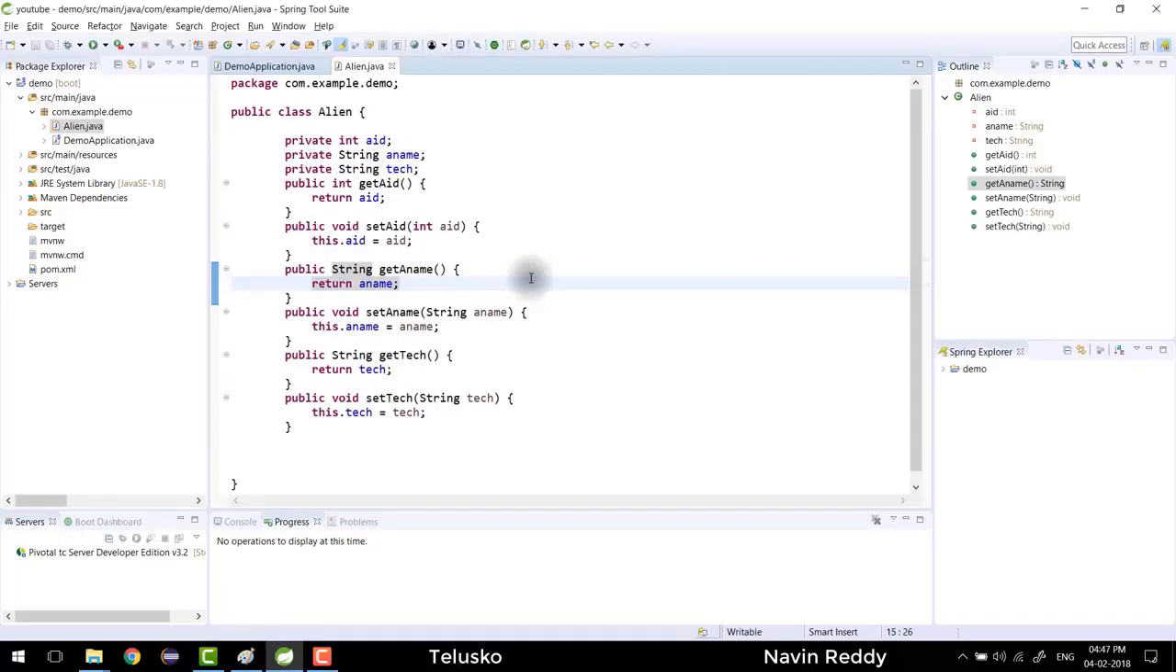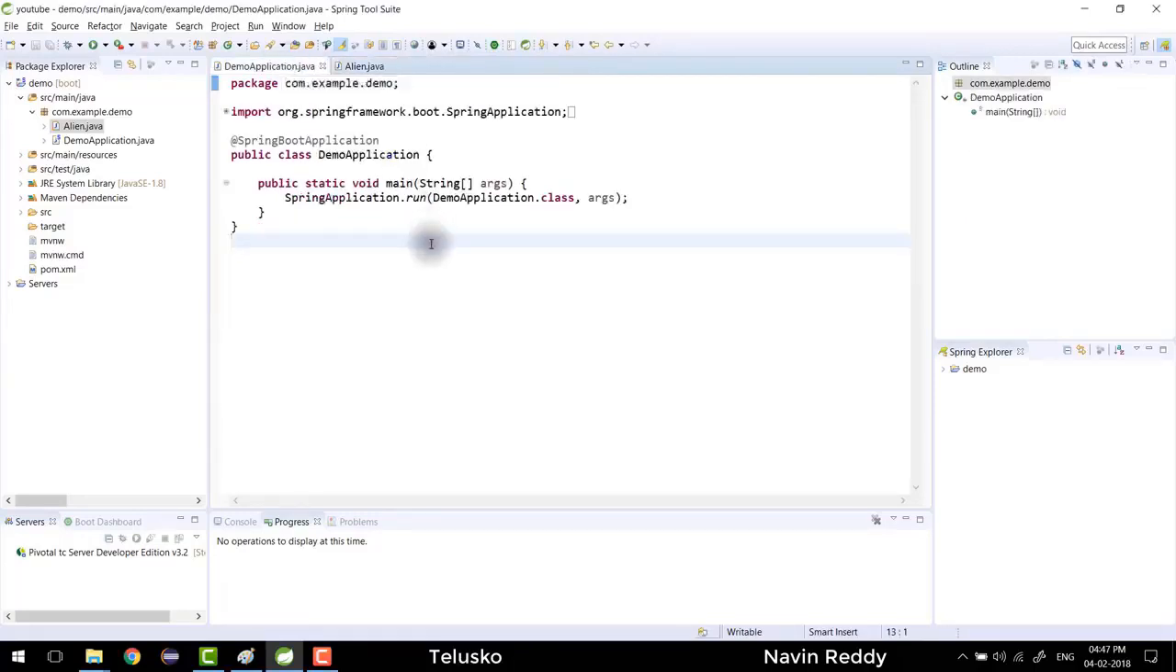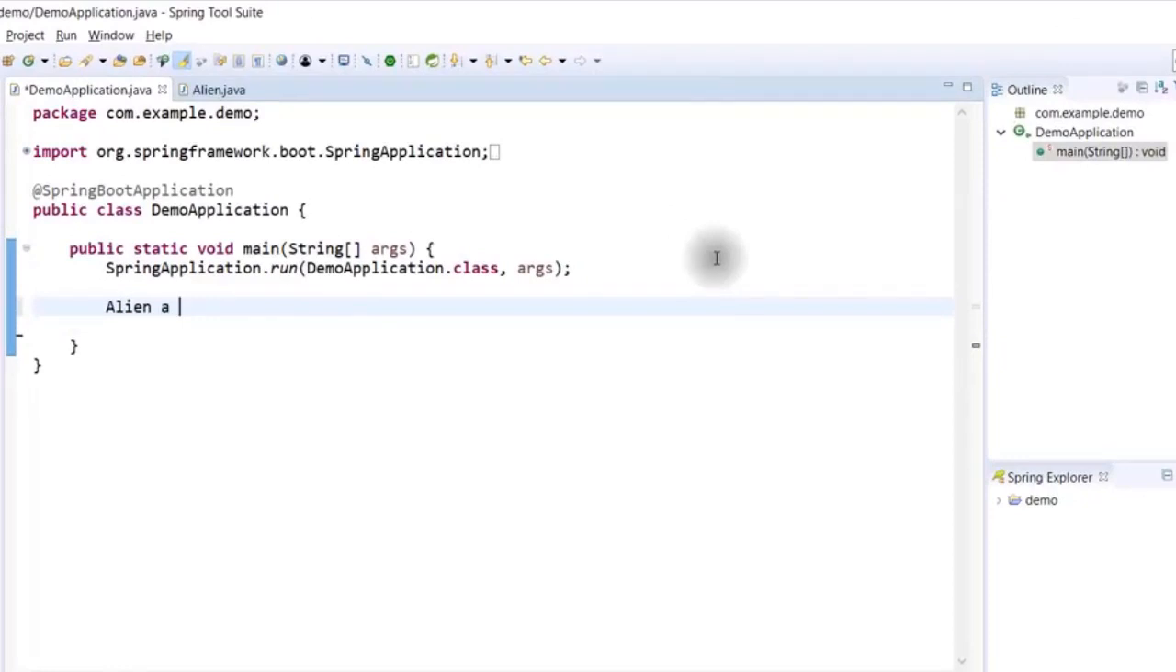Now the idea behind dependency injection is, what if you want to create an object of Alien in this class, in main? Normally we create an object of Alien by saying Alien a equal to new Alien. So we are manually creating the object by ourselves using new. But dependency injection says, hey developer, you don't have to focus on object creation. You focus on the logic. We will give you the object when you require it. So here I will not say new Alien.